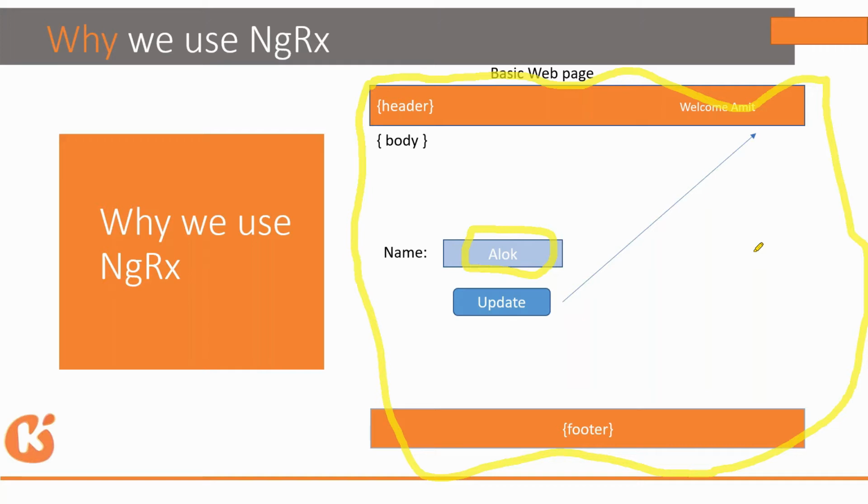Yes, every component will subscribe to the name variable, and as soon as there is any change in the state, every component will get notified, whosoever has subscribed.